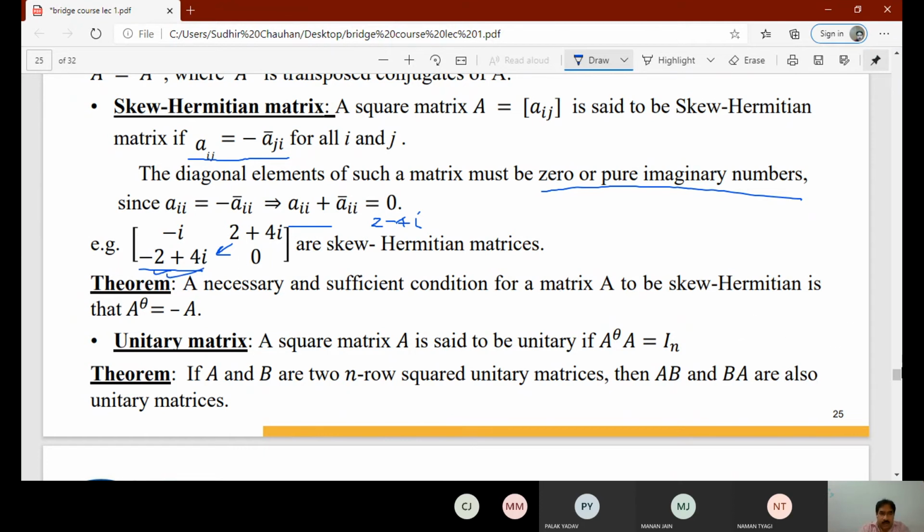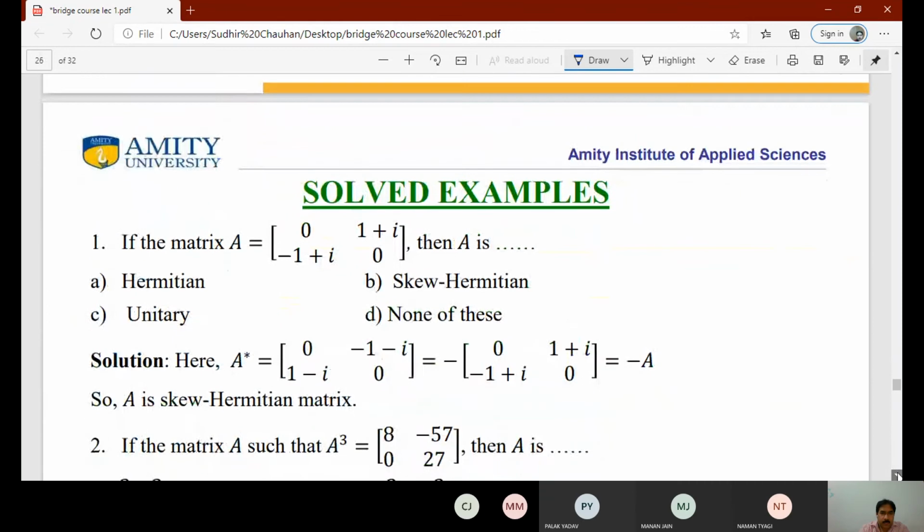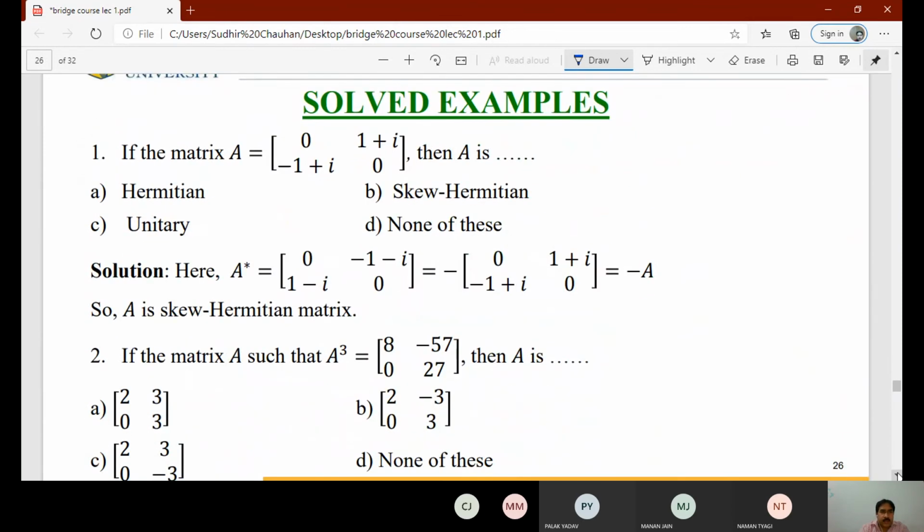A unitary matrix: a square matrix is said to be unitary if A theta into A is equal to In. So here we have some theorems. Now we come to some examples. So we have taken some examples.